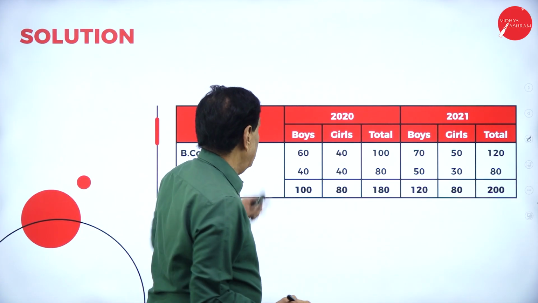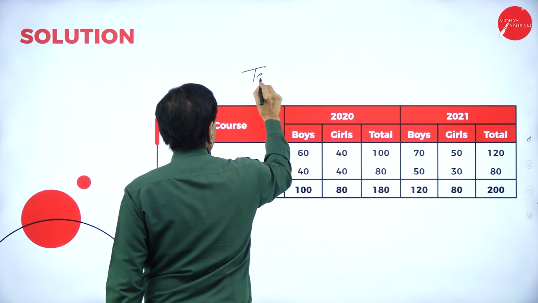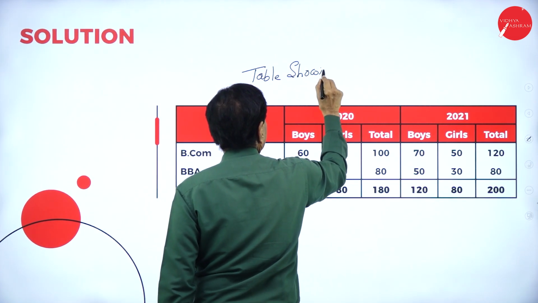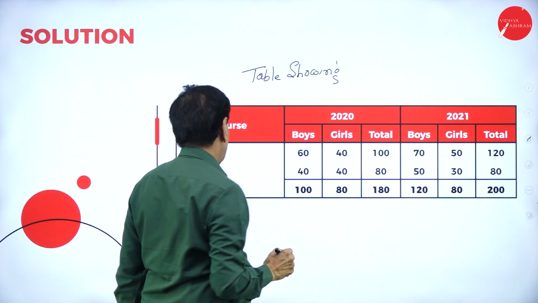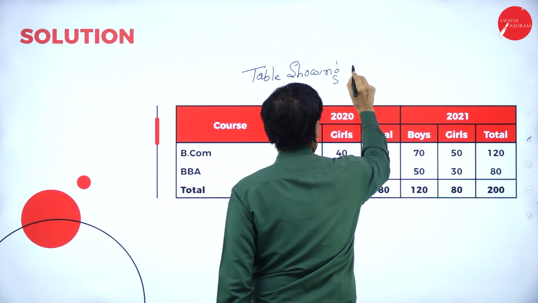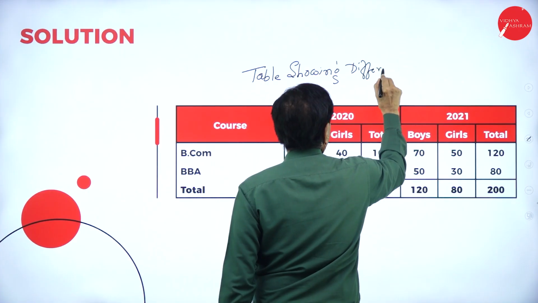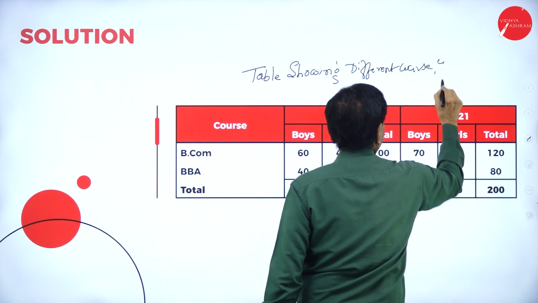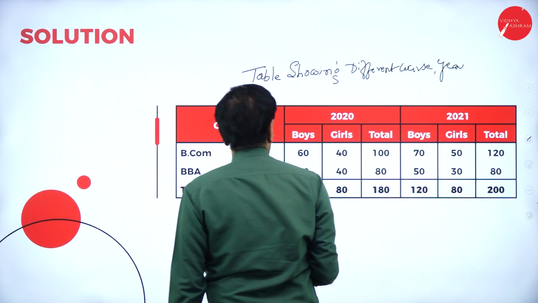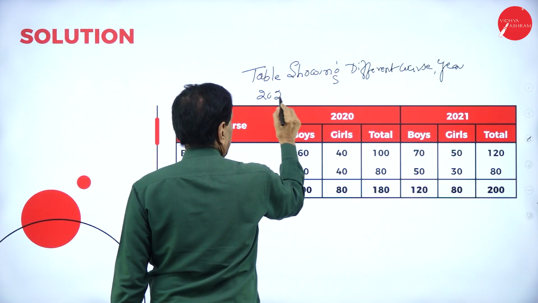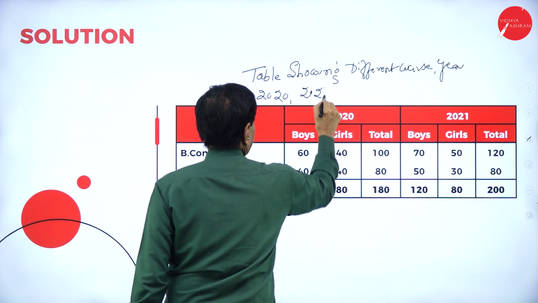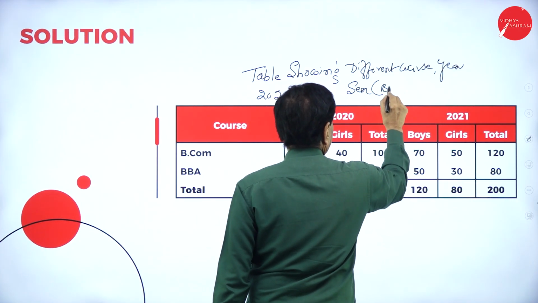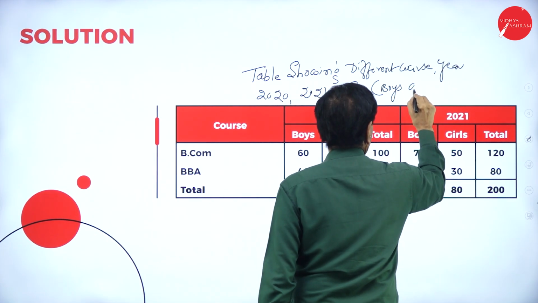Table showing different courses, year 2020, 2021, boys and girls.